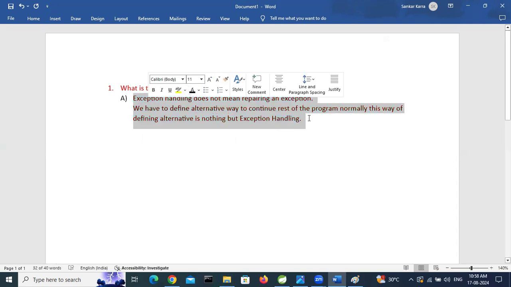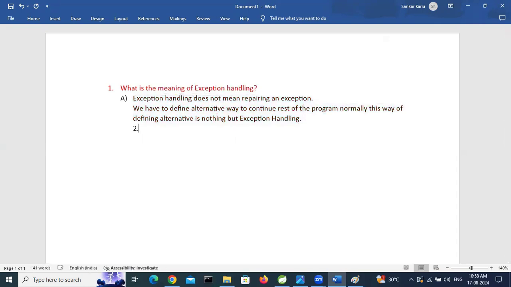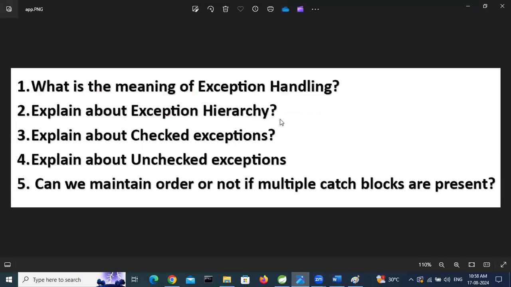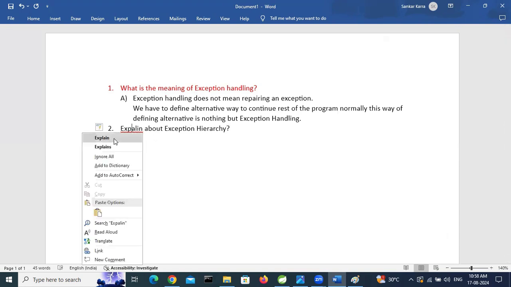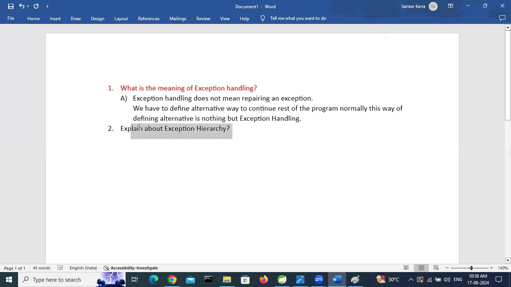So, black color. Second question. Here, explain about exception hierarchy. Explain about exception hierarchy.